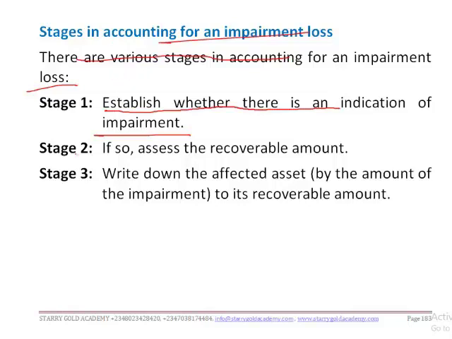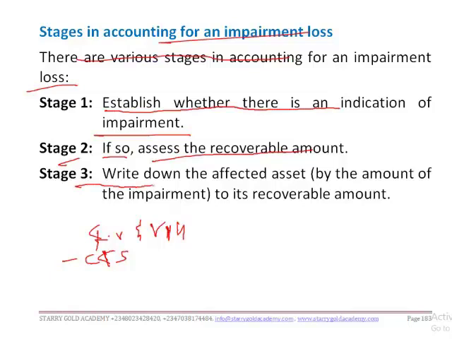Are we together? So stage two is that once an impairment has been noticed, or there is an indication of impairment, then you should assess the recoverable amount. How do we assess the recoverable amount? We just take the higher of the fair value less cost to sell and the value in use. Higher of fair value less cost to sell and value in use. Are we together?